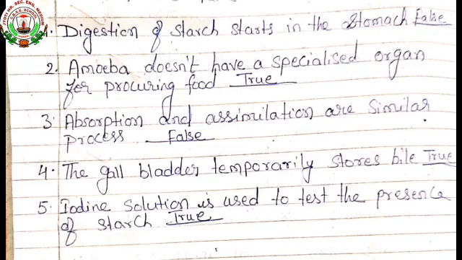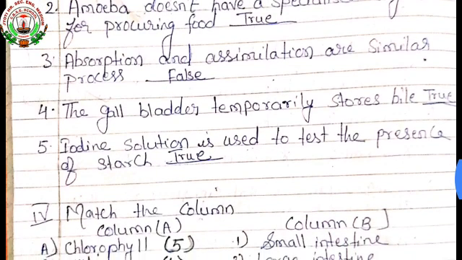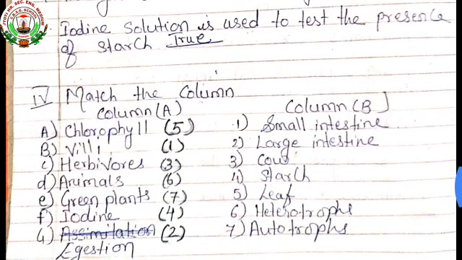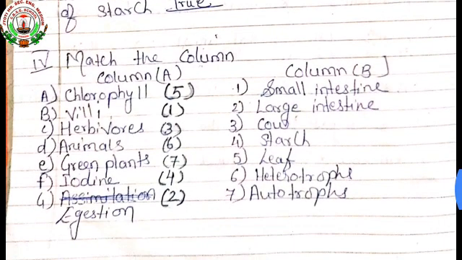True. The gallbladder is a small storage organ present below the liver, and bile is produced by the liver, which is why it is temporarily stored there. Fifth, iodine solution is used to test the presence of starch. Yes, it is true.